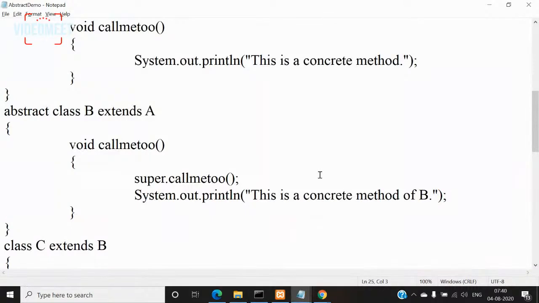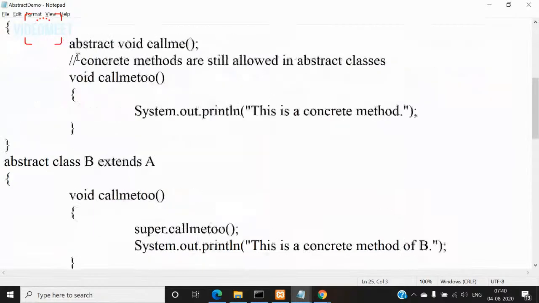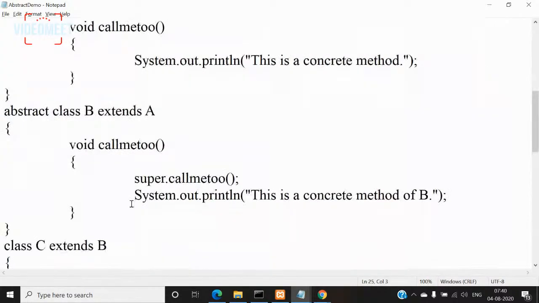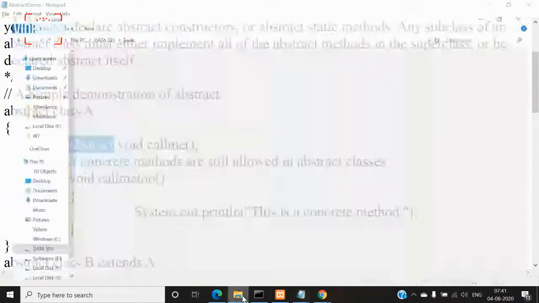So now you can also add some more methods to the abstract class A, and some more methods to class B also. It is not mandatory that an abstract class will have only abstract methods. You can have both abstract methods as well as concrete methods. But to make a class abstract, at least one of those methods must be abstract. That is the rule, right? Hope you understood this concept.